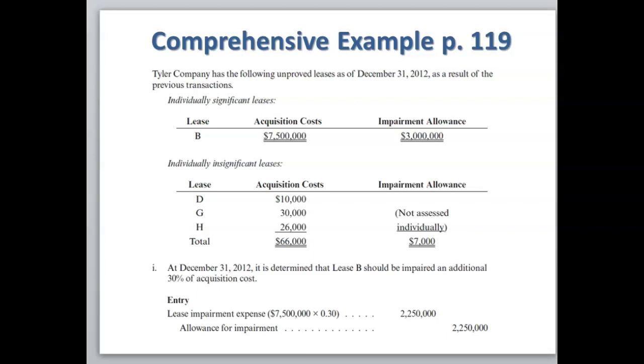On the individually insignificant leases, E was abandoned and F was reclassified. So the remaining leases are D, G, and H for a total of $66,000. At December 31st, it is determined that lease B should be impaired an additional 30% of acquisition costs. So we're going to take the acquisition costs of $7.5 million times the 30%. We're going to debit lease impairment expense for $2,250,000 and credit the allowance for impairment $2,250,000.